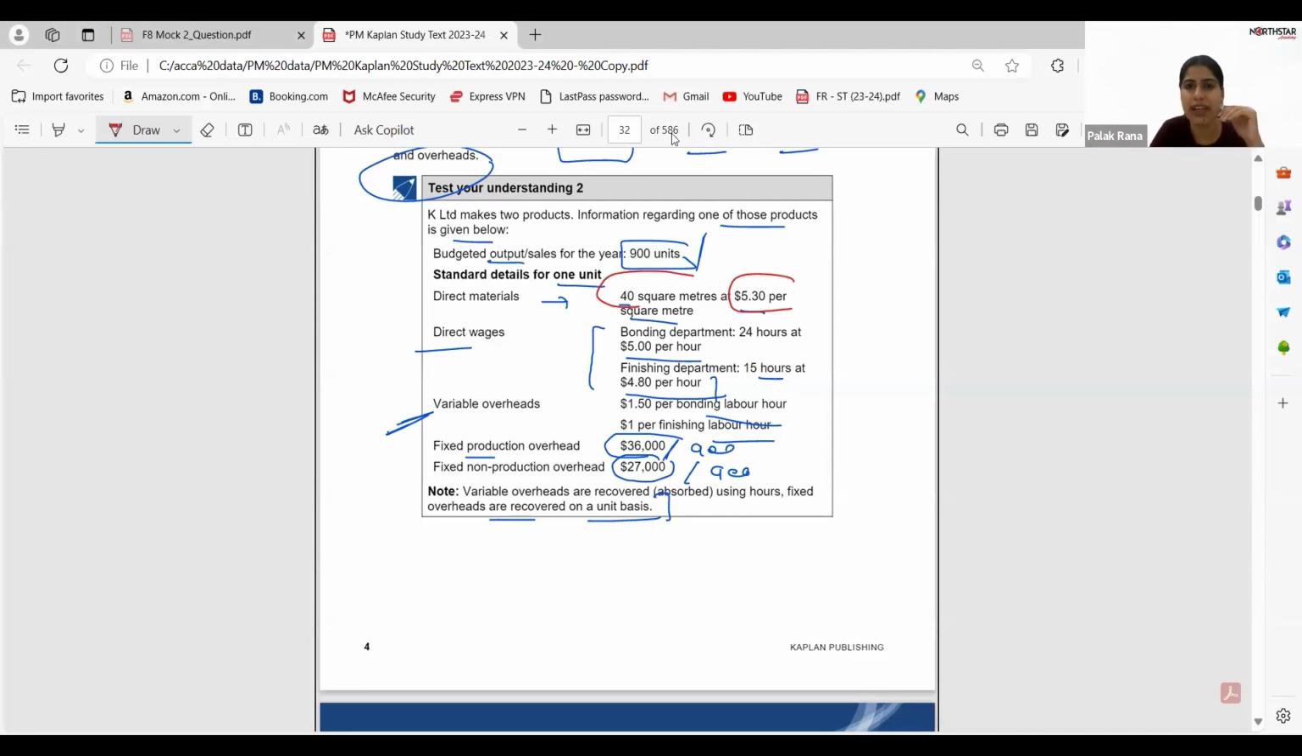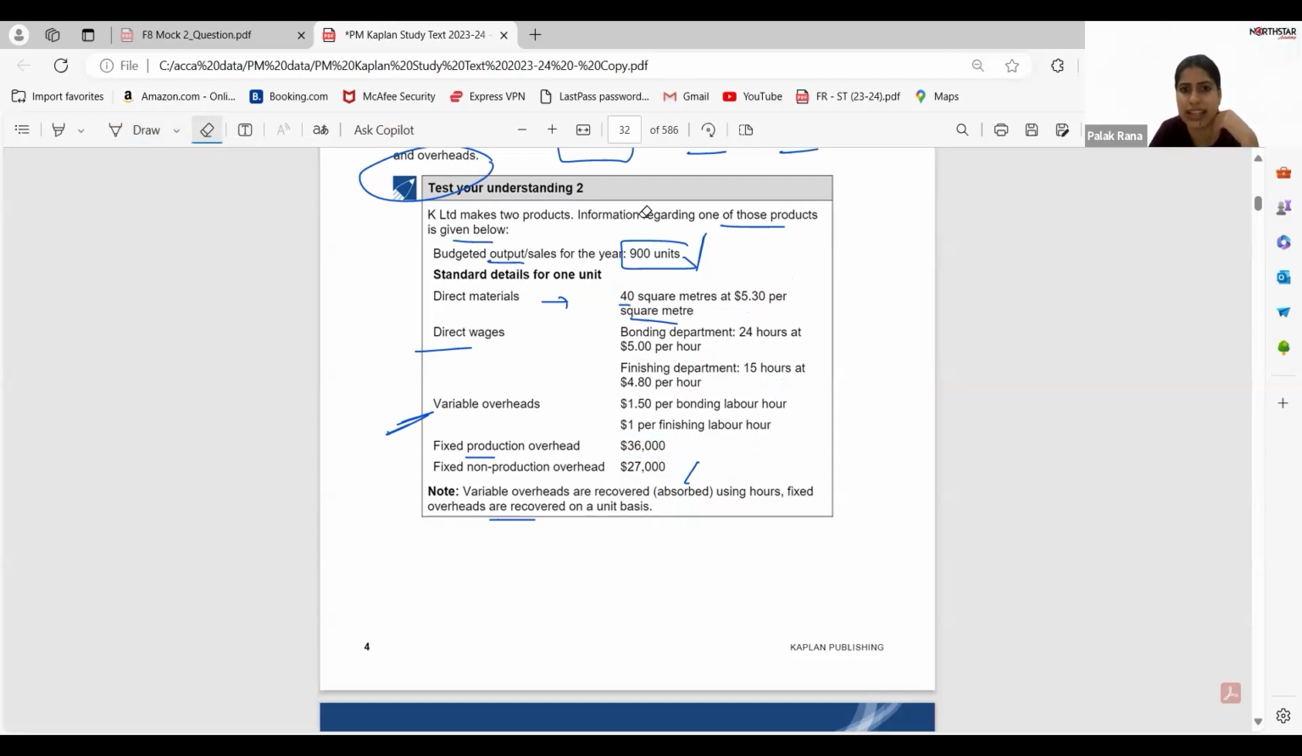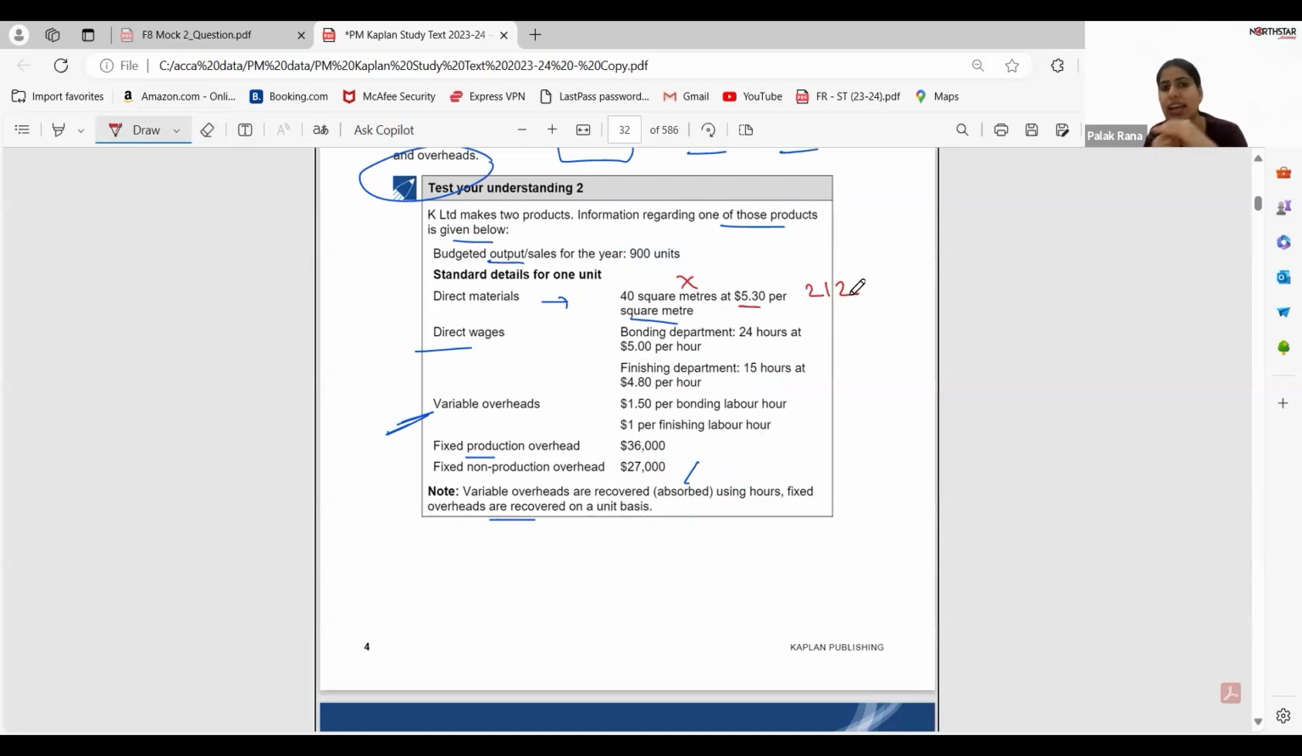So now I will be creating this whole data. For direct material, 40 square meter into 5.3, which Purvi has already calculated, is 212. Now for bonding, it is a calculation of prime cost. I am first calculating the prime cost. Prime cost includes all the direct expenses, that means direct material and direct wages.